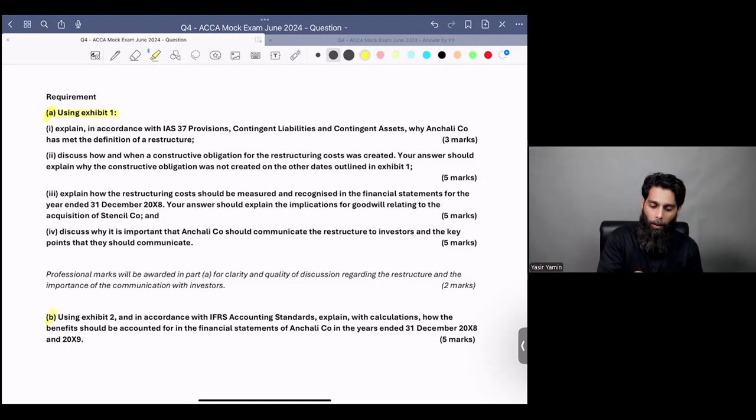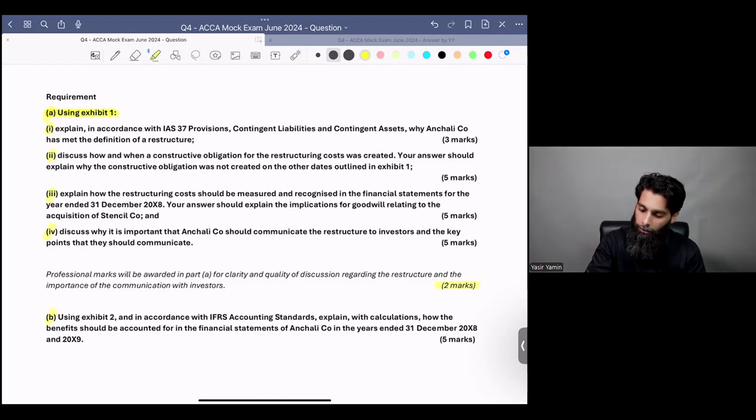So if I were you, I would read that part number A is related to exhibit number 1. In part number A, there are 4 sub-requirements, and then there will be 2 professional marks as well. So I would read the first few requirements, even the first 4 parts, because all of that relates to exhibit number 1. Reading all of the requirements of exhibit number 1 will give me a point of view on what I need to look at while I'm reading the exhibit. So it gives you a good head start, a good heads up while reading the exhibit itself.